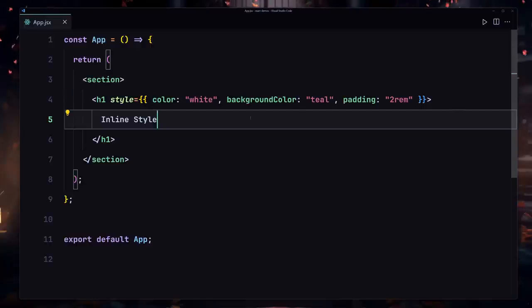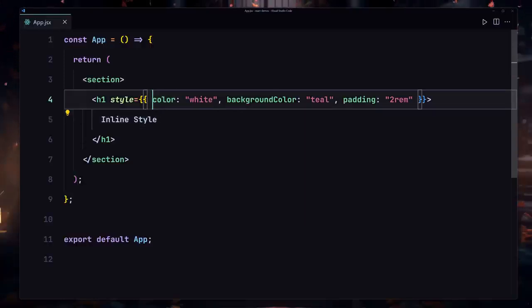and you also have to keep this rule in mind. So that was the first way. Now we can also extract all of that styling from here, put it into an object, and then reference that object inside the style.